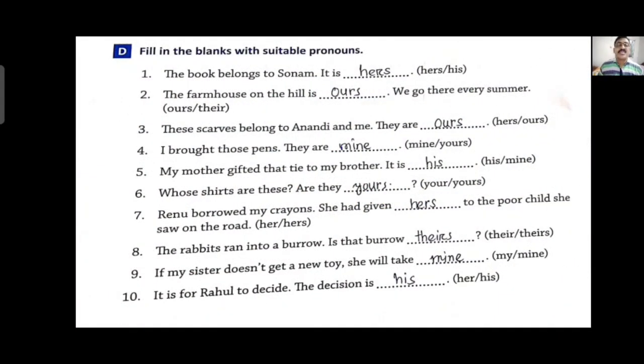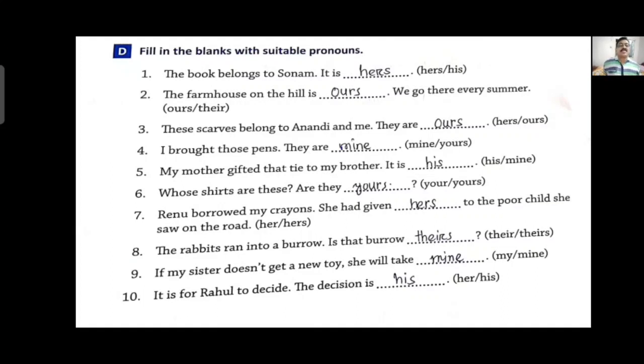Now exercise D. Fill in the blanks with suitable pronouns. Here also options are given in the bracket. You have to select the correct option. The book belongs to Sonam. It is hers. Hers is a possessive pronoun. The farmhouse on the hill is ours. We go there every summer. It is ours, a possessive pronoun.